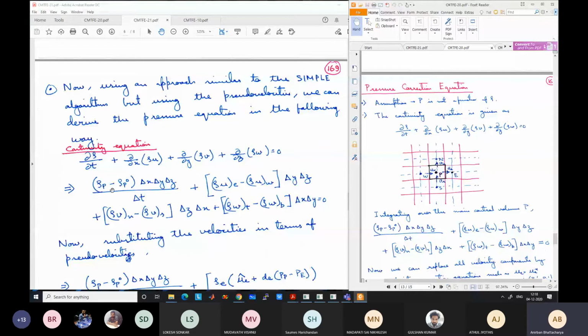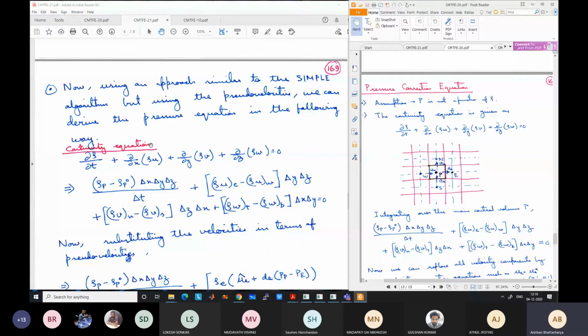So how do we get this discretized equation? You have to integrate this entire equation with respect to x, y, z and t. So four integrals are there. The t integral gives you rho p minus rho p0, and the x, y, z integrals only give you, for these control volumes going from left to right, delta x, delta y and delta z. All the terms you have to integrate with respect to x, y, z and t.